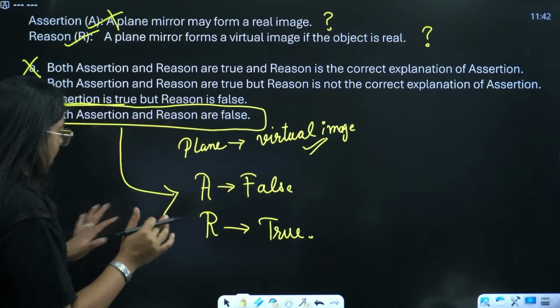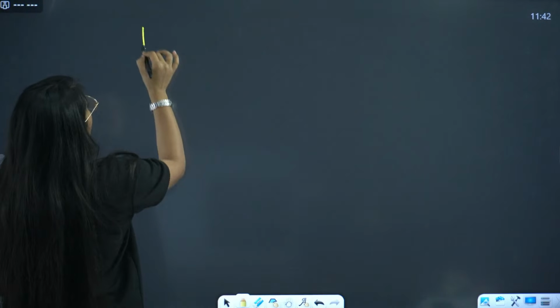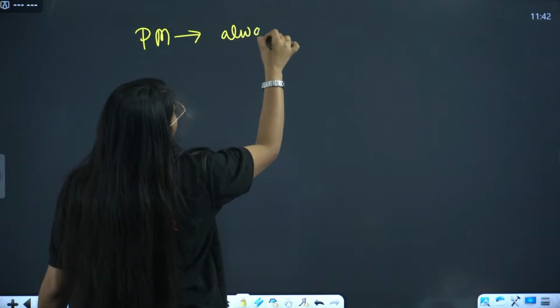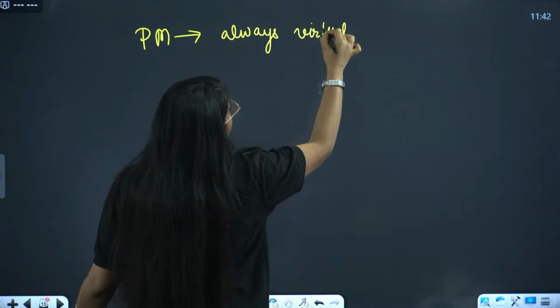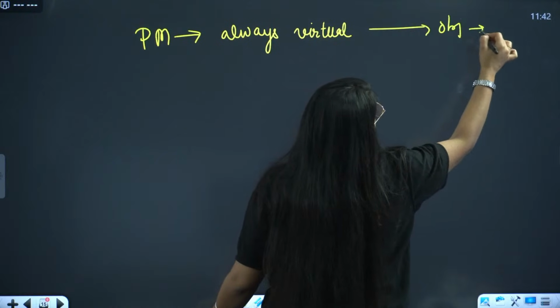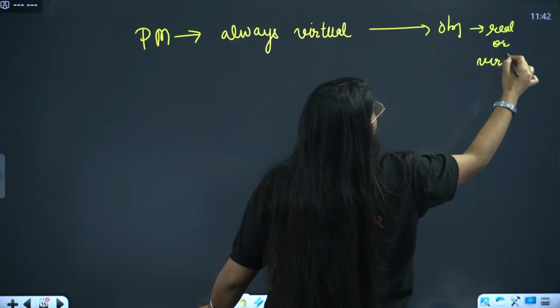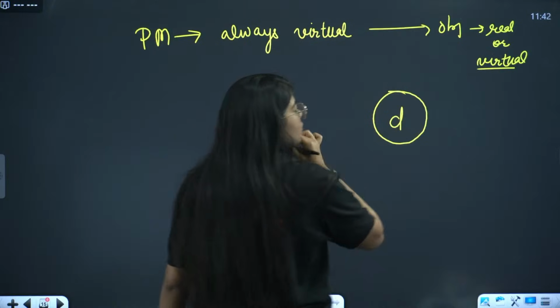Yes, Ramesh, I answered your question. Plane mirror always forms a virtual image. It doesn't matter if the object is real or virtual. So if this comes in your exam, the correct option will be D.